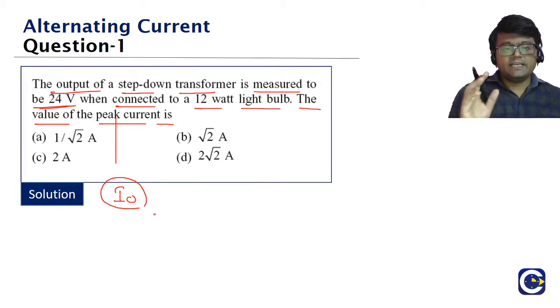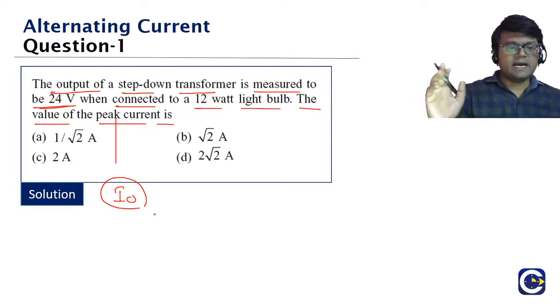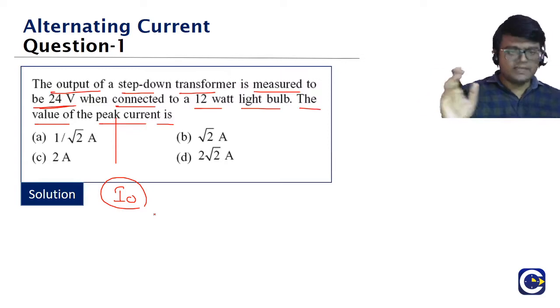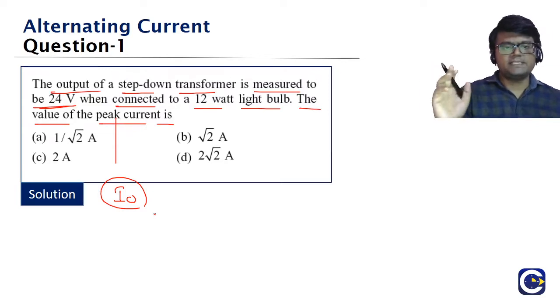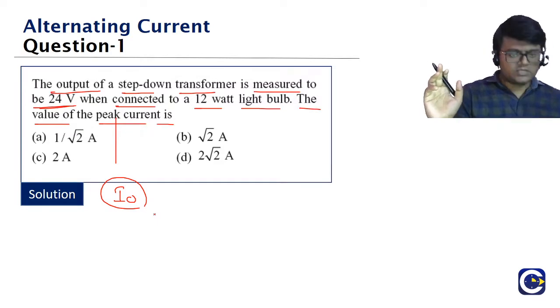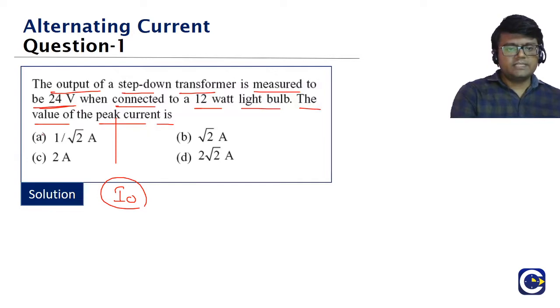Whenever in an AC circuit we simply say voltage or current, what does it represent? It represents the RMS value, right? So whenever I say that the voltage is 24 volt, it is representing the RMS value, correct? Now based on that, just think about it. They have given the voltage, which means this is the RMS voltage. So what is the formula we have?